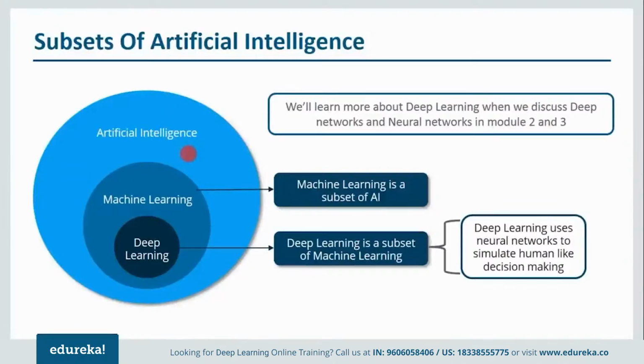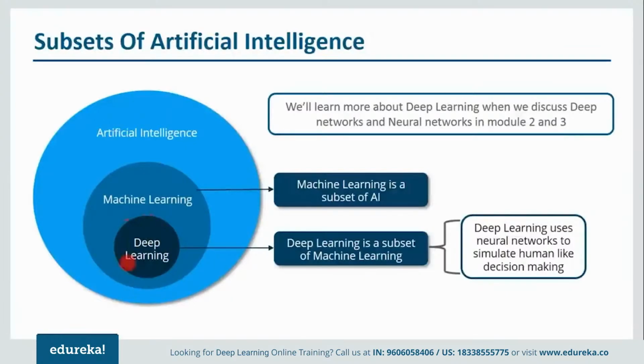Then in the 80s and 90s, we were talking about neural networks. But since we didn't have enough computational power, we couldn't utilize it properly. But in the late 90s and 2000s, we started using neural networks for machine learning. Then in 2006, the term deep learning was coined for the first time, which overcame the limitations of machine learning. And from 2010, deep learning was used commercially as well. So this was just a small history about artificial intelligence, machine learning, and deep learning.